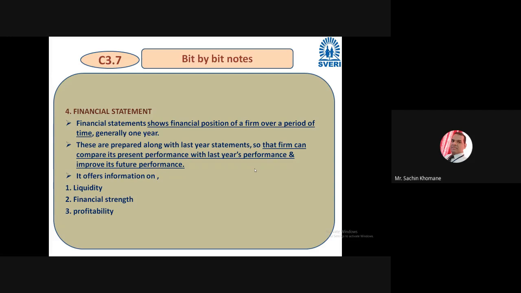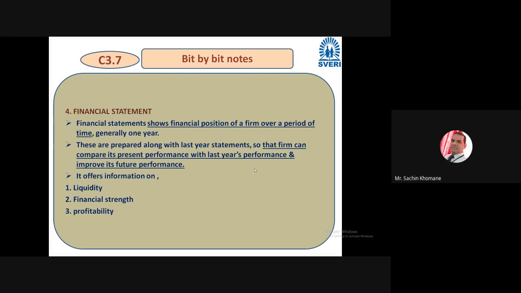So you people will again ask, sir, how does this financial statement become a control technique? Yes, it is. So let us see. Friends, these are prepared along with last year's statement, so that the firm can compare its present performance with last year's performance and improve its future performance. Financial statement says what your financial position in the organization is, especially compared to previous years. This year, you can refer to the financial statement especially for controlling the finance, right?